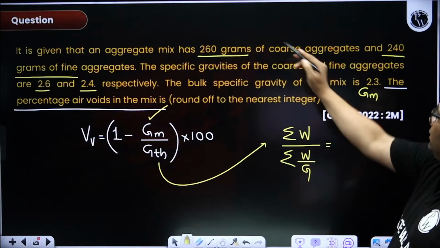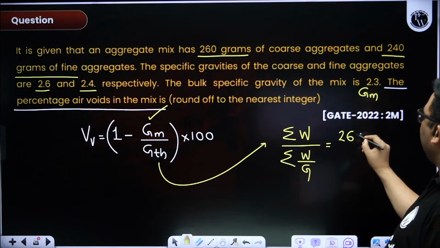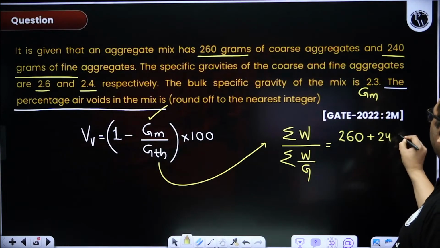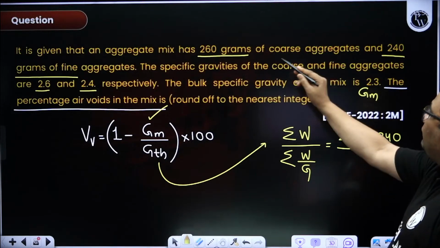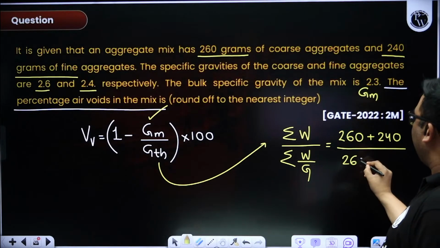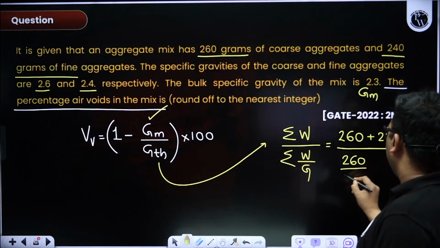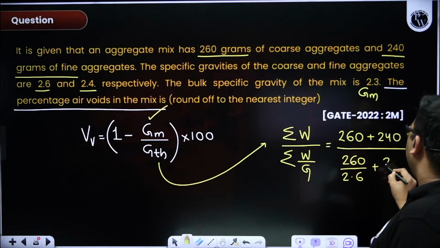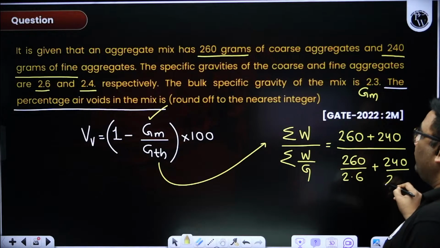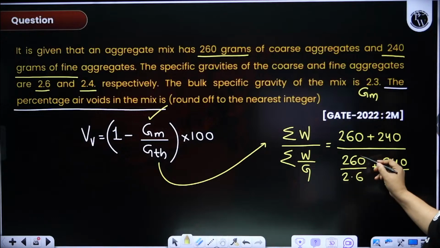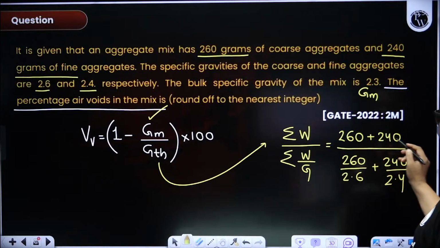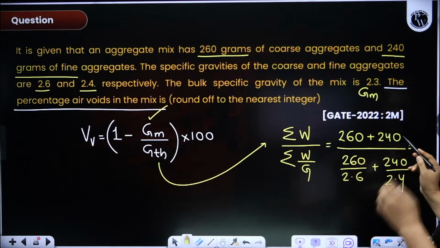So first is 260. Second is 240. Divide first by specific gravity 2.6. For 240, specific gravity is 2.4. So this is 100, 100, 200. So 500 by... 500. No.